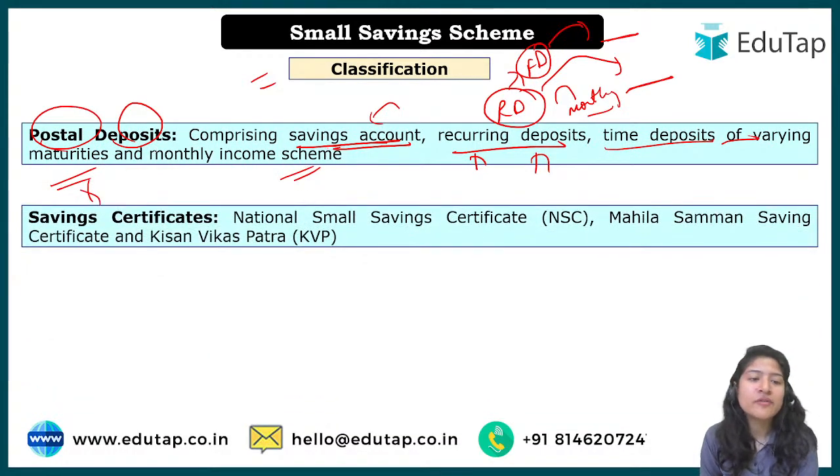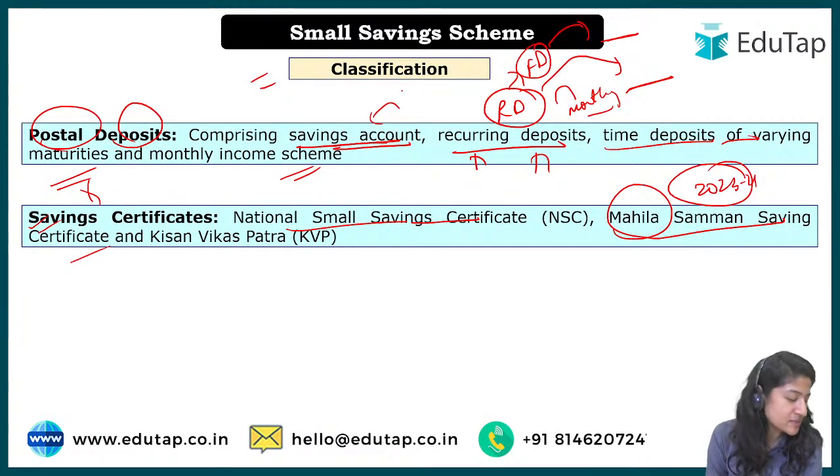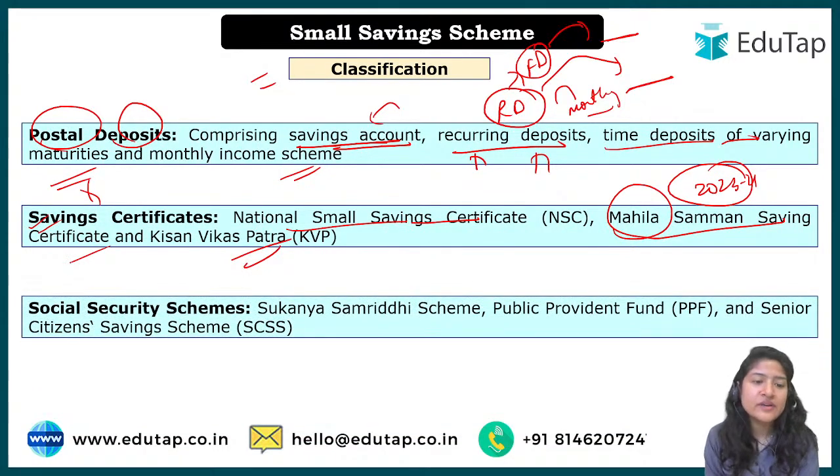Okay, apart from that, some saving certificates are there. National Small Saving Certificate. Okay, then we have Mahila Samman Saving Certificate, recently launched in the 2023-24 budget only. So this year only this has been announced. And then we have Kisan Vikas Patra. So this is for the benefit of farmers. Okay, then we have social security schemes.